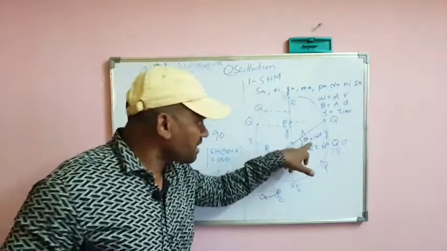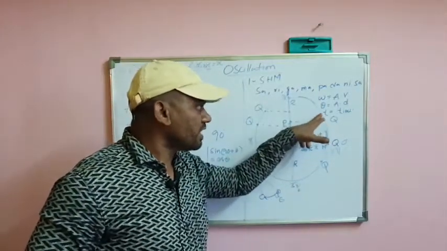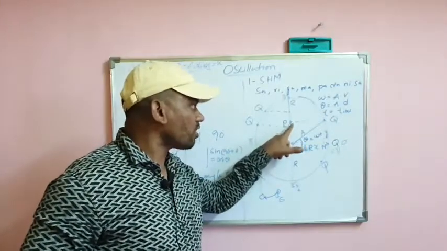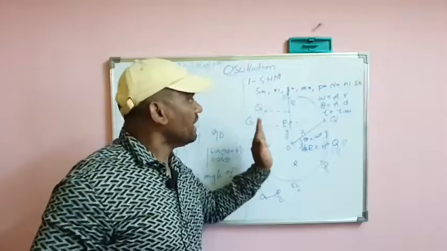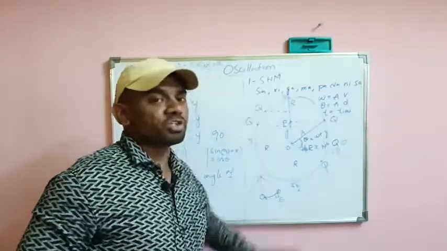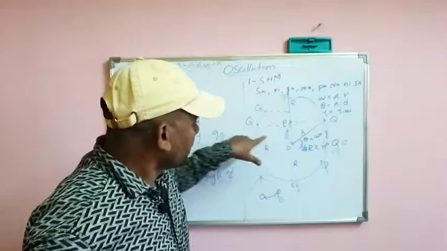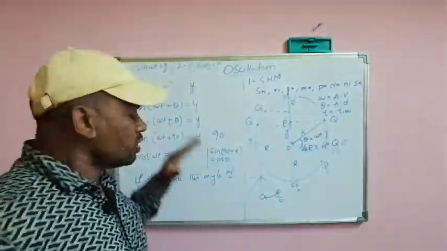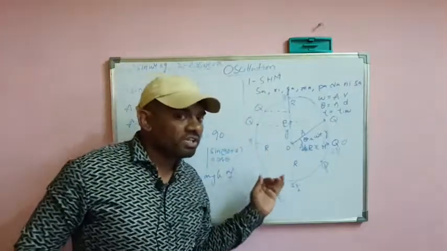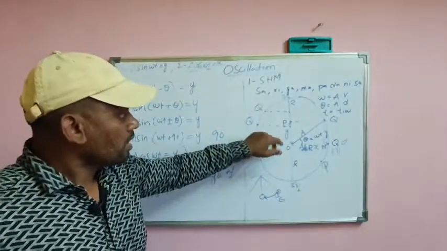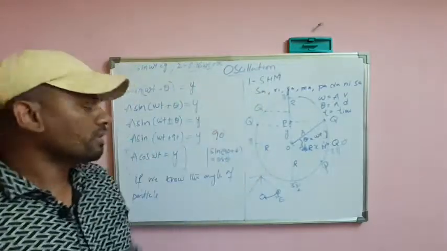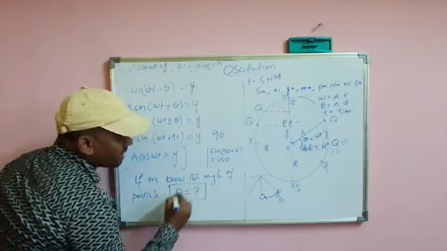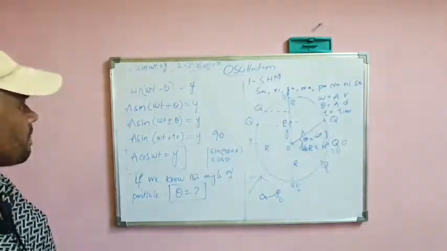Let's assume it is something like 60 degrees, so it is here. That means here you can draw the foot here. That means the particle is actually leaving the origin and heading towards the extreme position. If in case it shows like 150, it is coming from the extreme position. To understand whether the particle is leaving the origin or coming towards the origin, we must represent the angle. Then only we can understand easily.